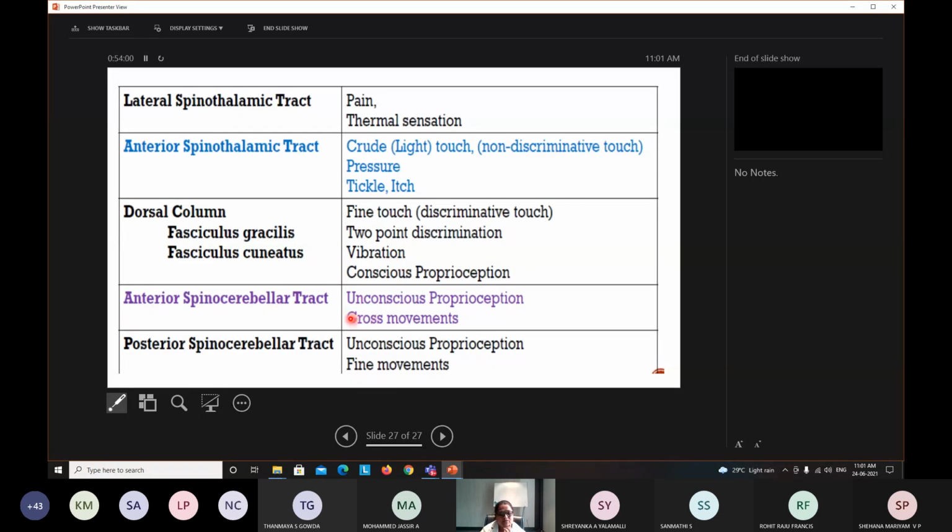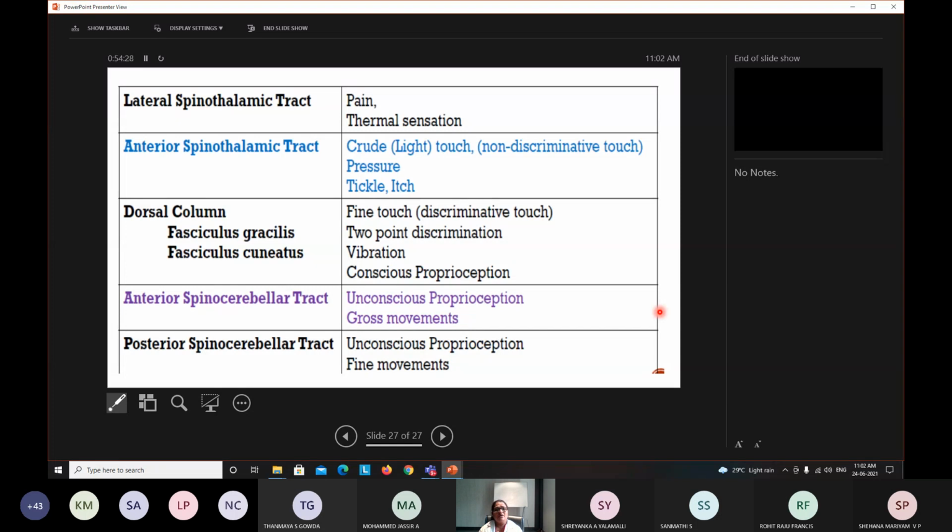The anterior spinocerebellar is involved in unconscious proprioception plus gross movement, whereas the posterior spinocerebellar tract is involved in unconscious proprioception plus fine movements. So this is how different somatic or general sensations are carried from the periphery to the center.